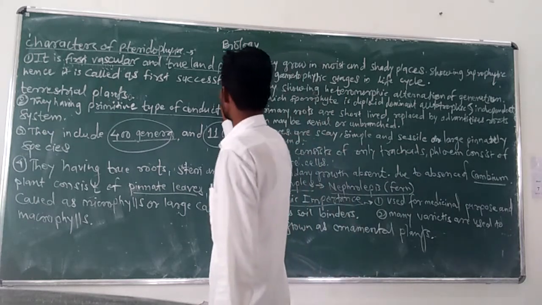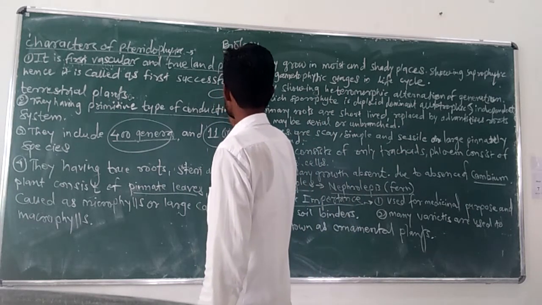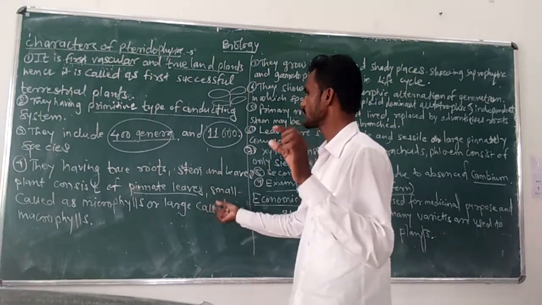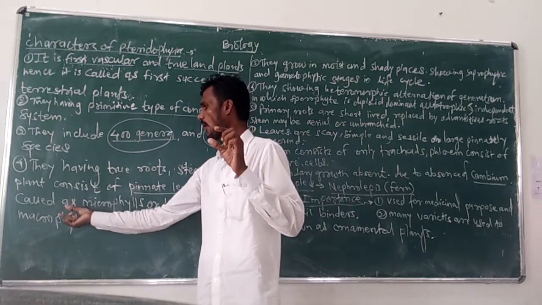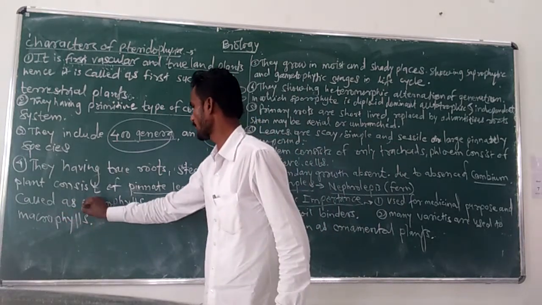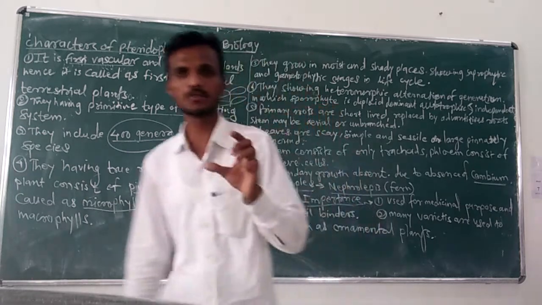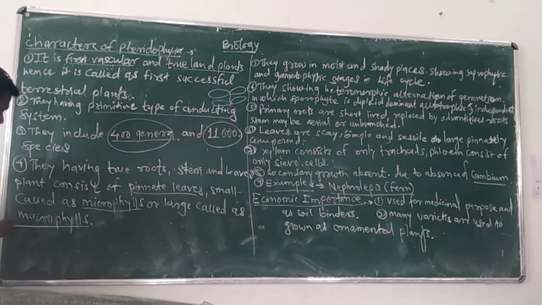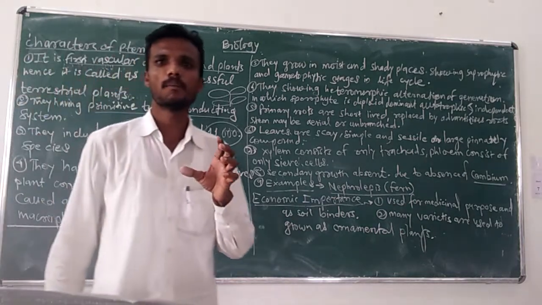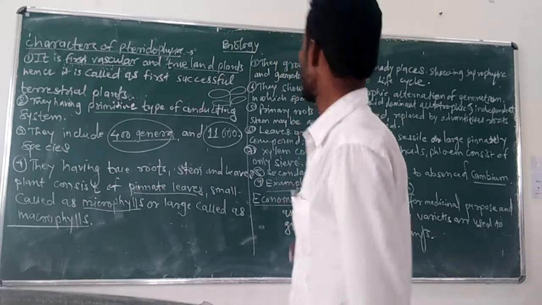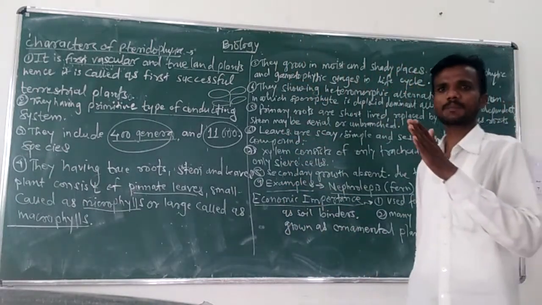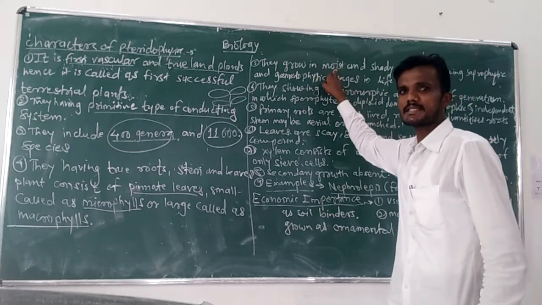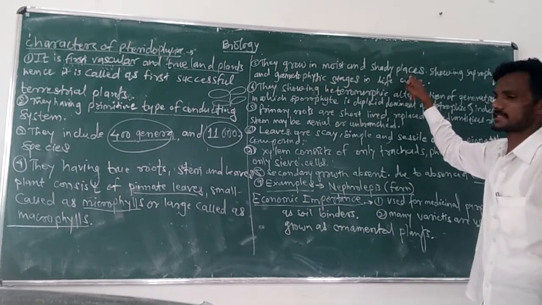For example, these are pinnate leaves, in a pinna shape. Small pinnate leaves are called microphylla, and large pinnate leaves are called macrophylla. Then another characteristic: the members of division Pteridophyta grow in moist and shady places.